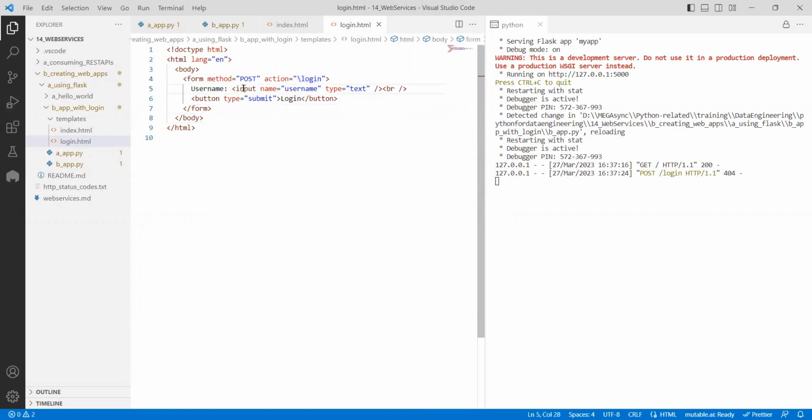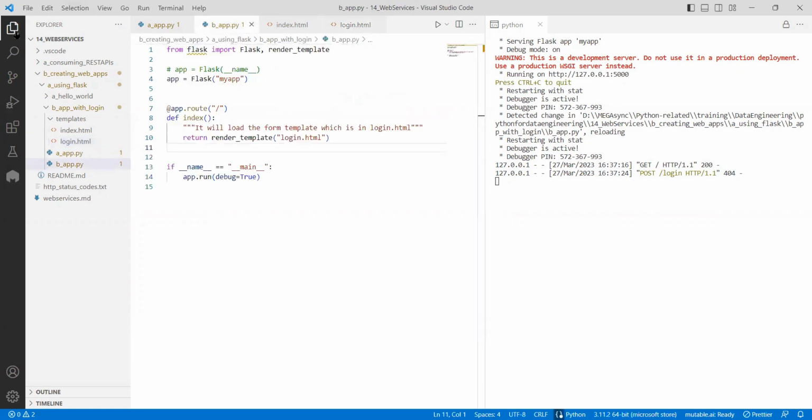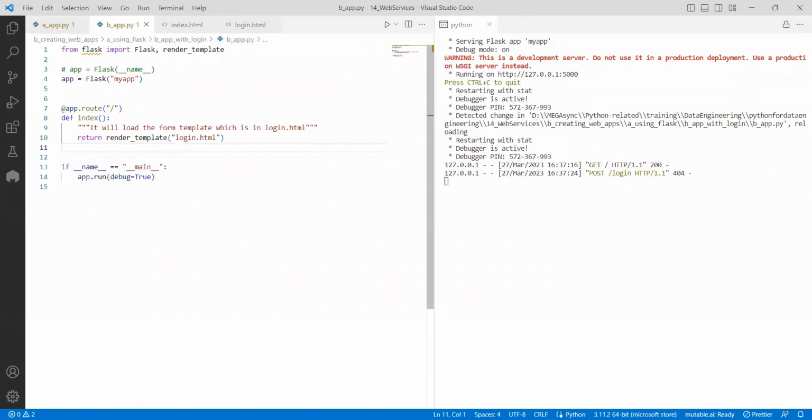Means username, only one field is there. You pass the username. The moment you click on the button to submit, it will go to the /login. But /login, you didn't define it. If you define it, then it will work. Similarly, like what we have till now, I will define the login. The login page people will come in two ways, whenever they have a request or response.